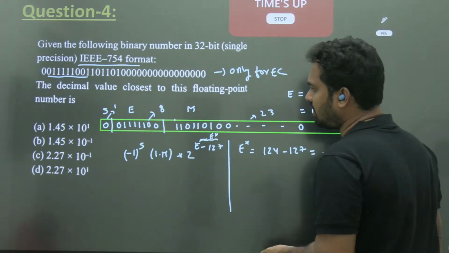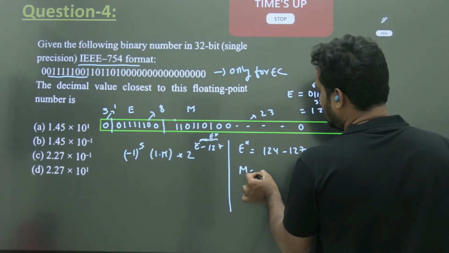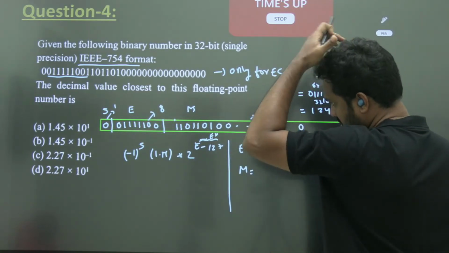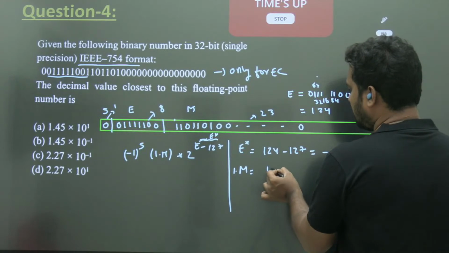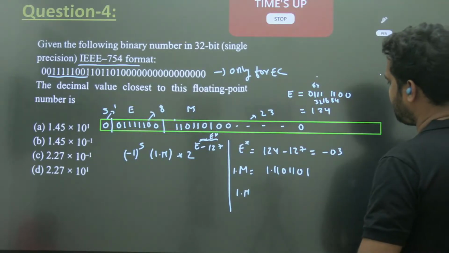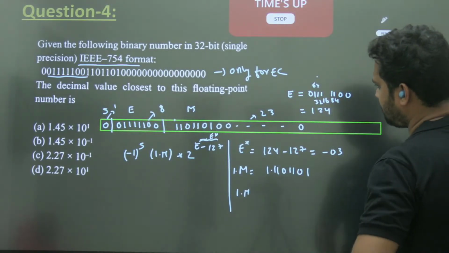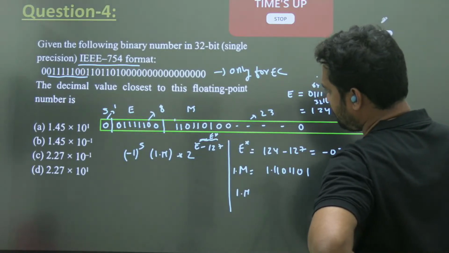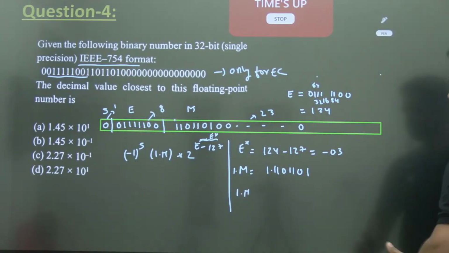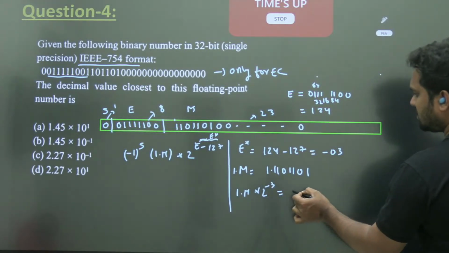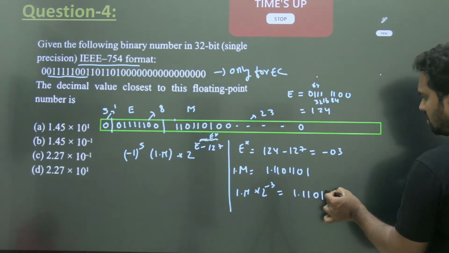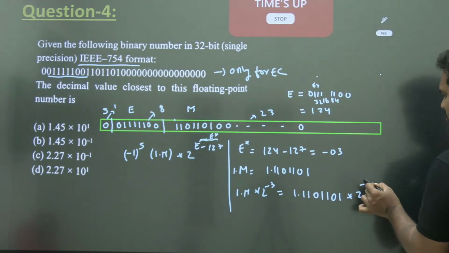So what is your mantissa value? Okay. What is your 1 dot m value? 1.1101101 into 2 power minus 3. That is the final answer.